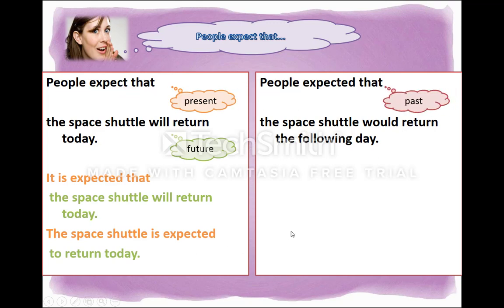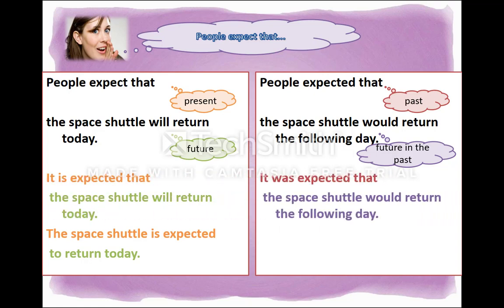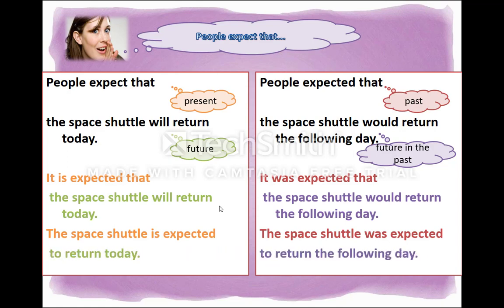The people expected that, past tense, the space shuttle would return the following day, future in the past. So it was expected that the space shuttle would return the following day, or the space shuttle was expected to return the following day. You see, to return, to return. We just changed the time, that's all.